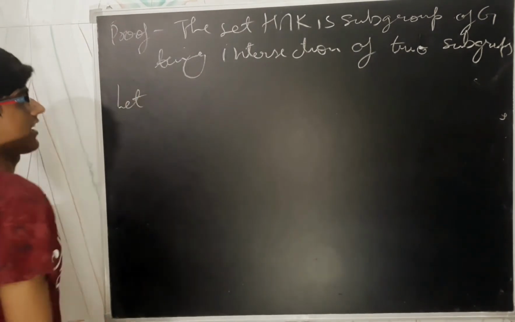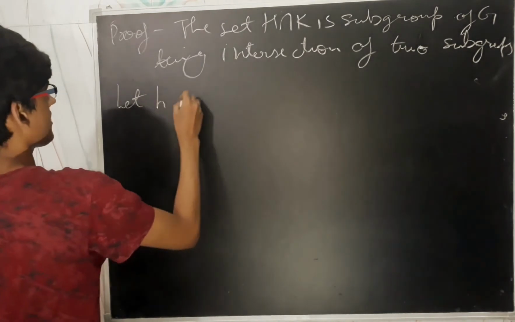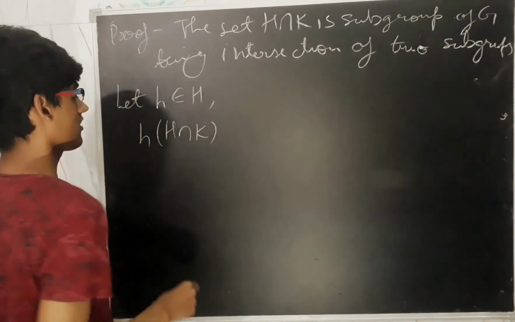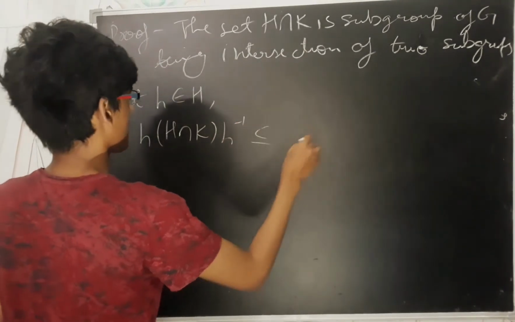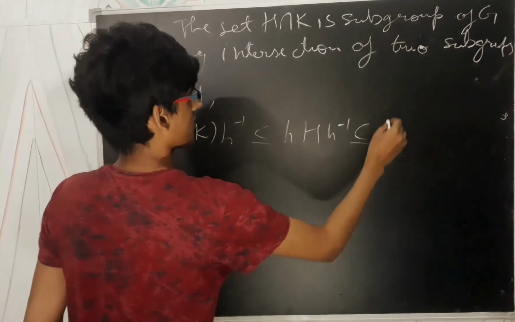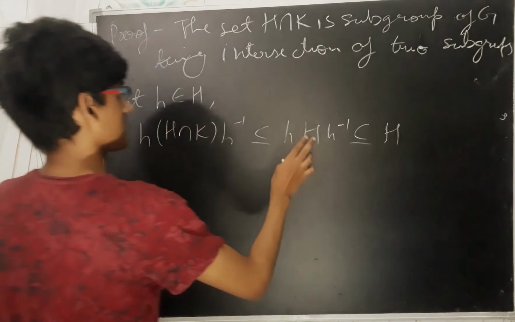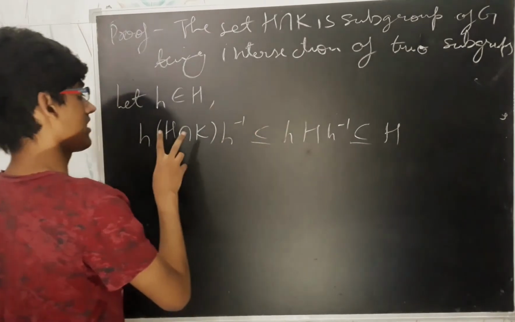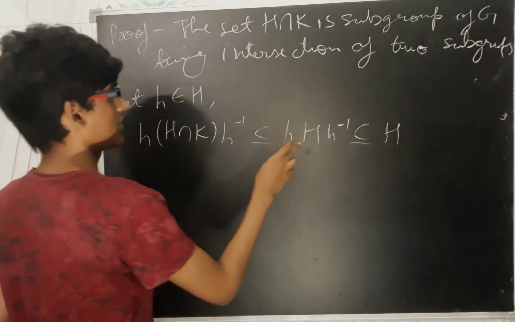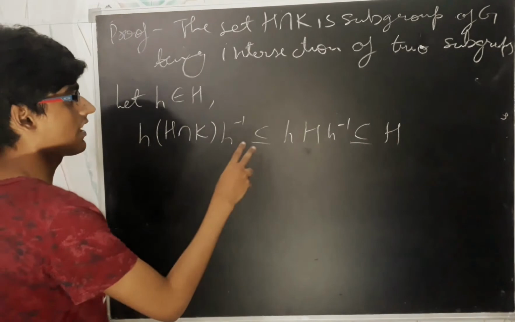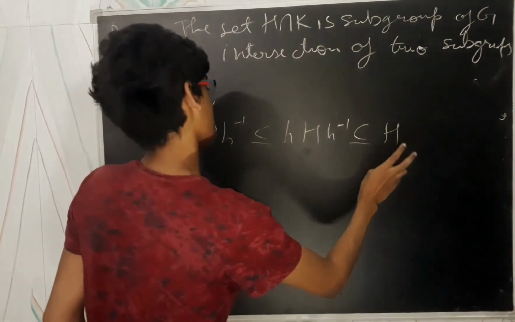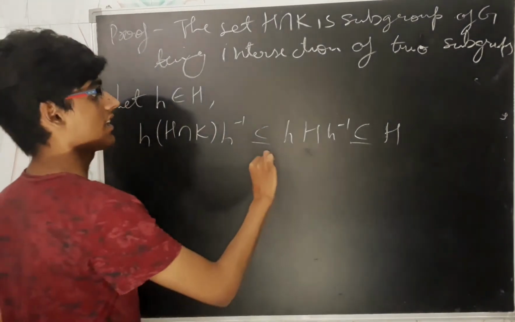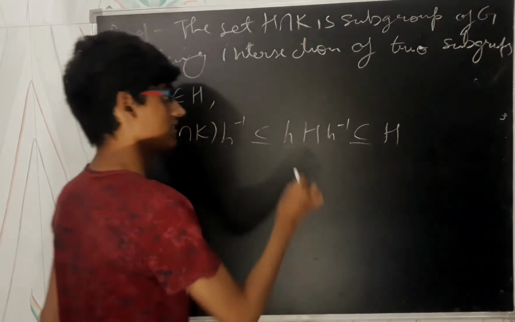Now we take one element h from the set H. Now the conjugation of H intersection K by h, h inverse (H intersection K) h, is a subset of H, because H is a subgroup and H intersection K is a subset of H. It is an intersection of both subgroups and this set contains it. So we can write that the conjugation of H intersection K by h is a subset of H, because in a subgroup, which is again a group, we have closure.